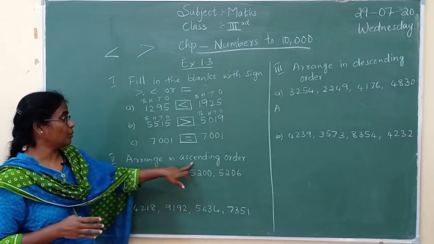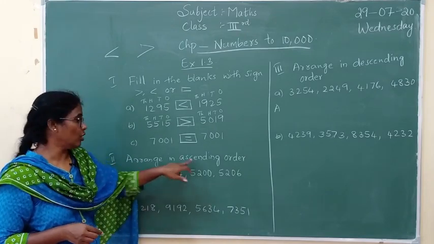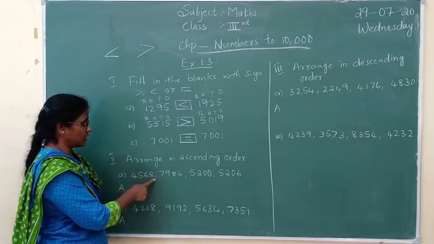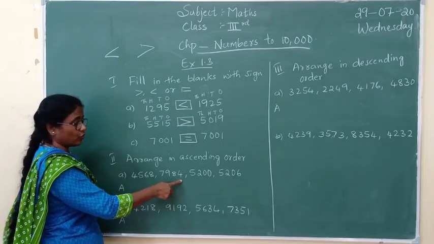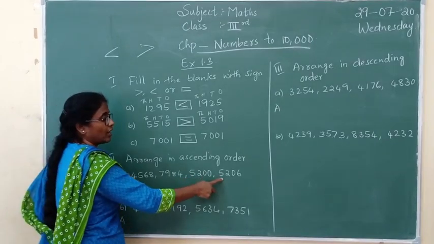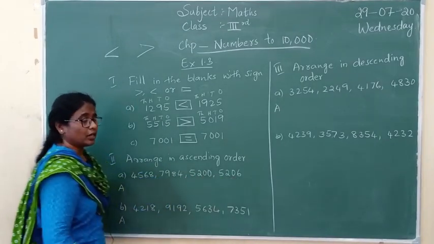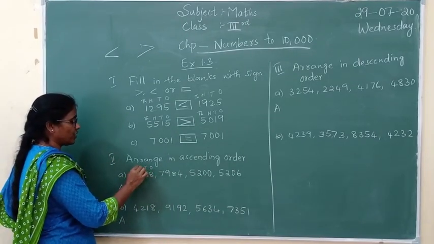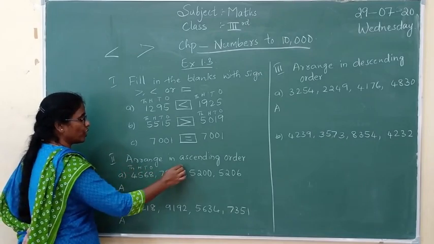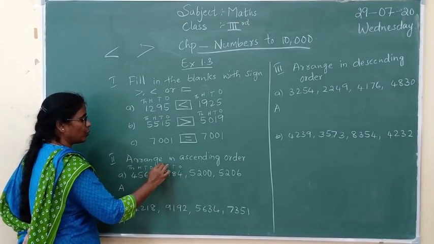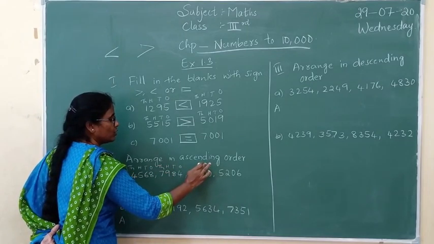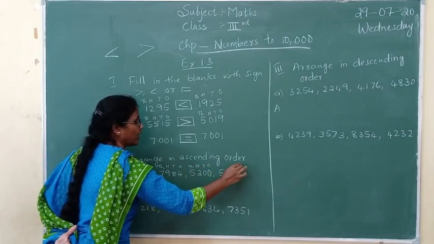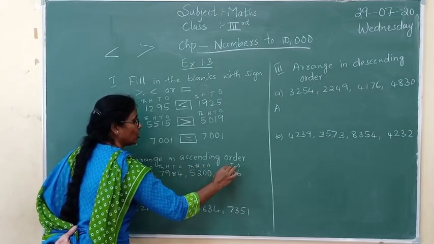When we are climbing up, it is called ascending order. So there are numbers given over here: 4568, 7984, 5200 and 5206. Here also you are going to put the place value. Always put the place value so that you will get a proper answer, children. So you are going to put the place value and write the correct order.